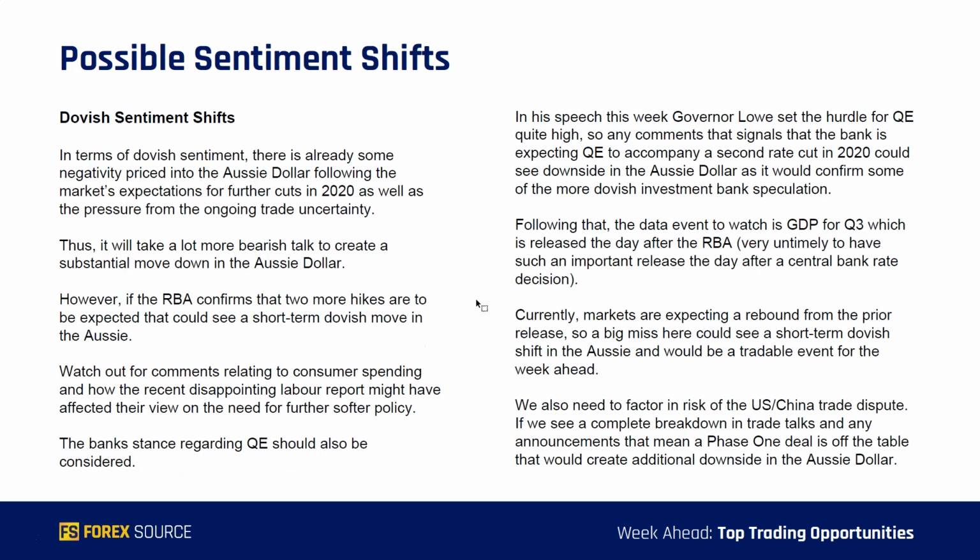Then, looking at some possible sentiment shifts that we can look to trade, in terms of dovish sentiment shifts, there's already a lot of negativity priced into the Aussie dollar following the market's expectations for those further rate cuts in 2020, as well as the pressure from the ongoing trade uncertainty. Thus, it will take a lot more bearish talk to create a substantial move lower in the Aussie dollar. However, if the RBA confirms that 2 more rate cuts are to be expected, that could see some short-term dovish moves in the Aussie. Watch out for comments relating to consumer spending and how the recent disappointing labor report might have affected their view on the need for further softer policy.